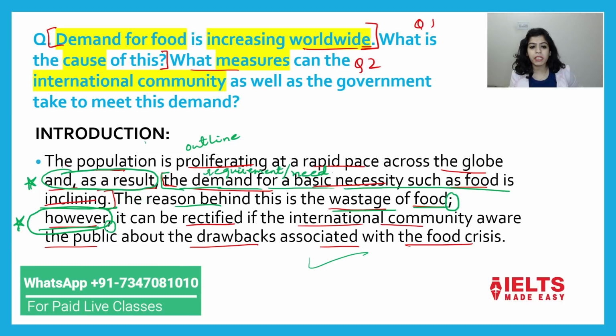जैसे हमने लिखा है, बस इस चीज का ध्यान देना है अच्छी तरह, ठीक है। The population is proliferating at a rapid pace across the globe and as a result the requirement for a basic necessity such as food is inclining. Okay, so we have just done it, ठीक है। अब ये है इंट्रोडक्शन में। अब इसमें मैंने क्या समझाया, कैसे 0.5 एक्स्ट्रा आएंगे वो समझो।